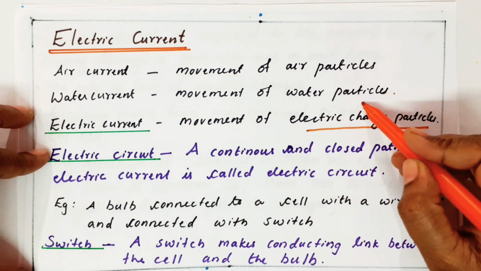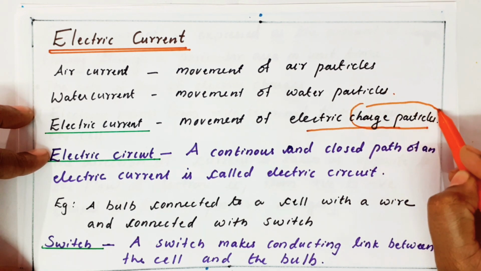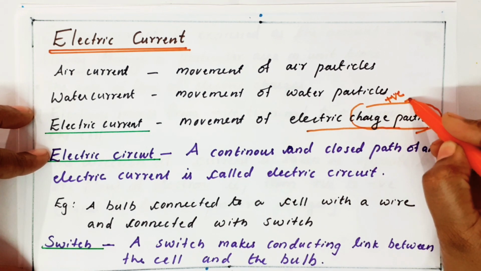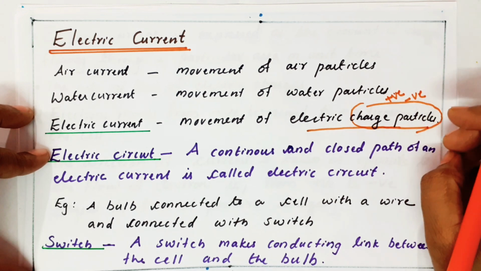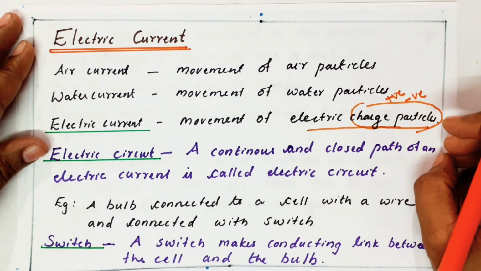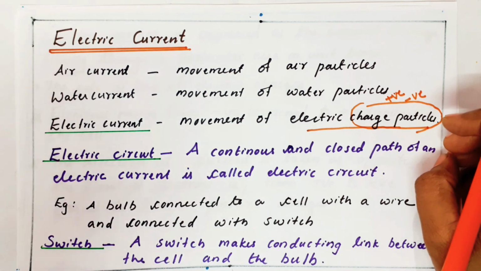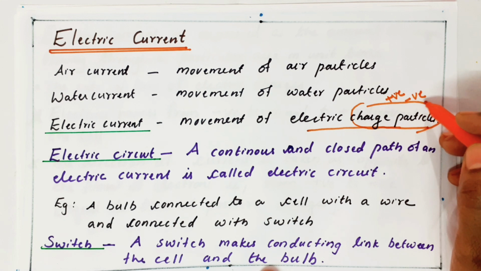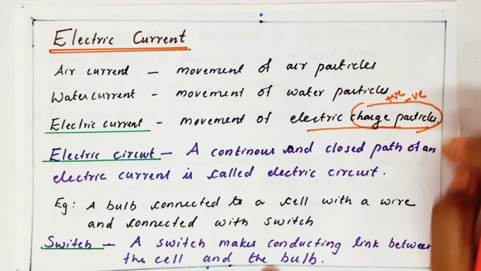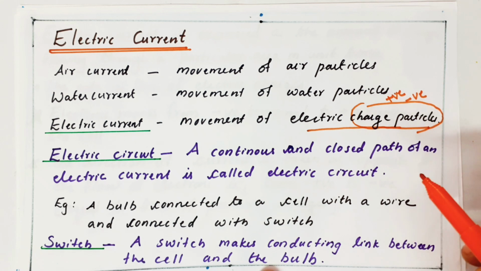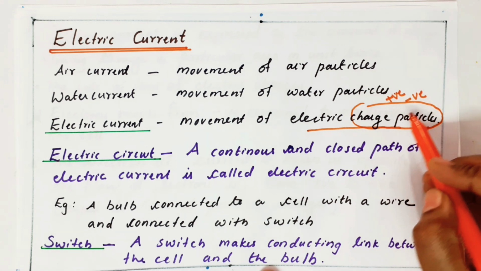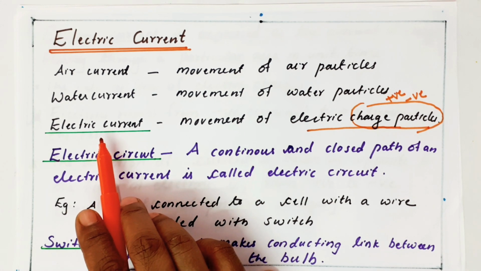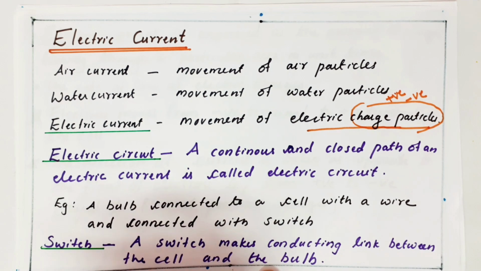What are called charged particles? We know that there are two types of charges, positive charged particles and negative charged particles. In an atom, we know that positive charged particles are protons and negative charged particles are electrons. So, we are already familiar with charged particles. Okay. So, the movement of these types of charged particles is called electric current.